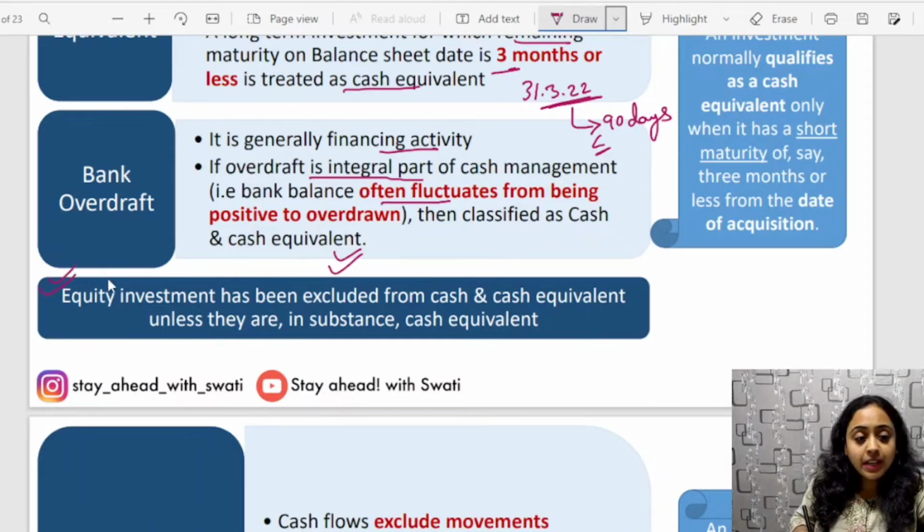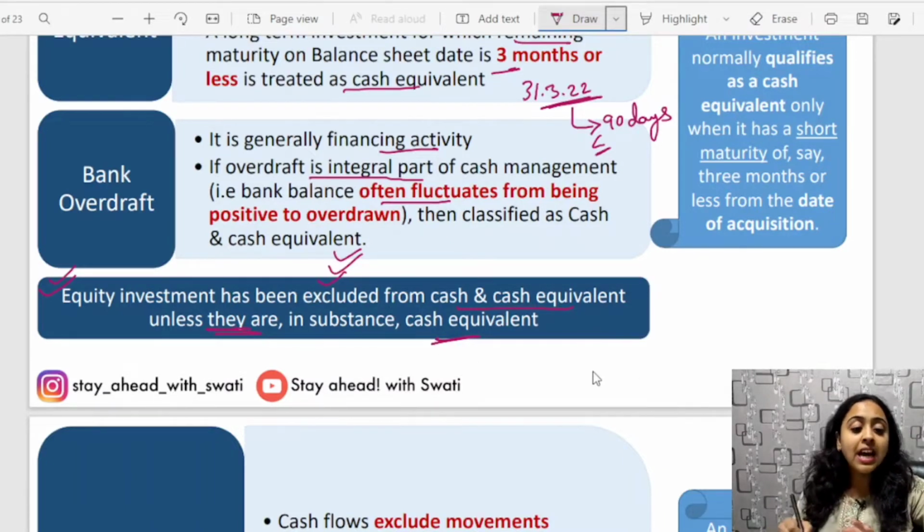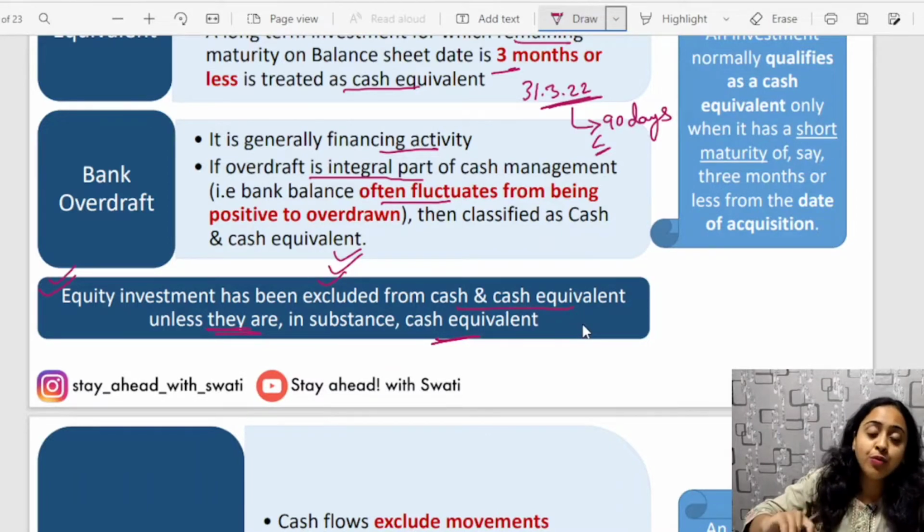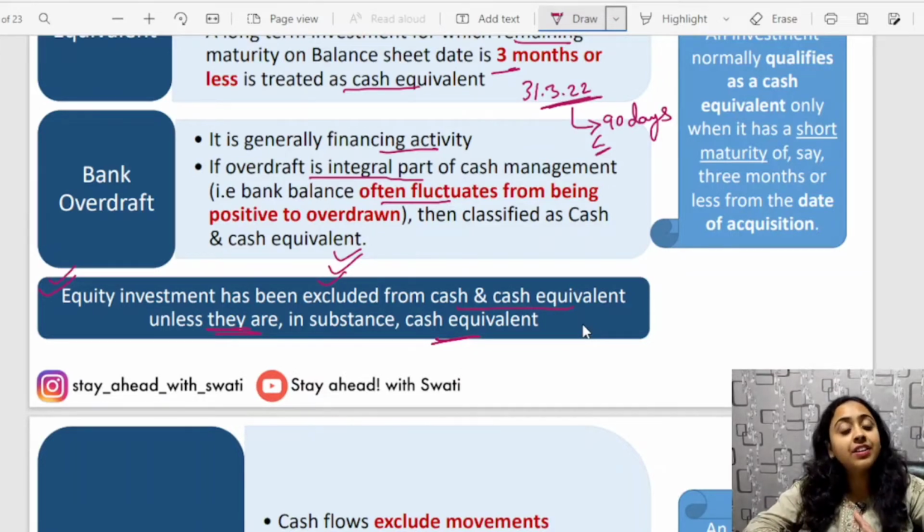Equity investments are excluded from cash and cash equivalents unless they are in substance cash equivalents. These are excluded from cash and cash equivalents unless they are in substance cash equivalents. Equity investments are generally not cash and cash equivalents.